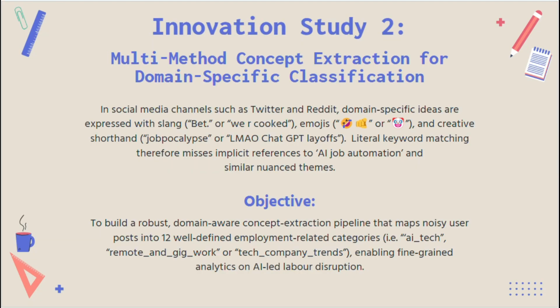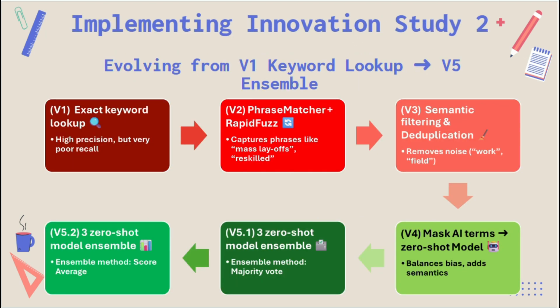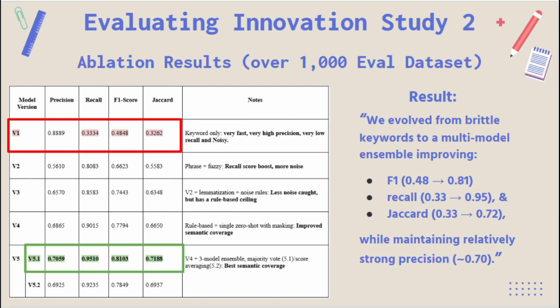Now for Innovation Study 2. Social media language is very messy, from emojis to slang like jobocalypse. So, for our domain classification, we moved beyond the brittle keyword matching to a multi-method pipeline. We started off with version 1 with exact lookups, and then layered in fuzzy matching, semantic filtering, and then finally moved to a 3-model zero-shot ensemble. As a result, our F1 score shot up from 48% to 81%, as well as our Jaccard metric went from 33% to 72%, while still keeping our precision and recall at a very strong level.